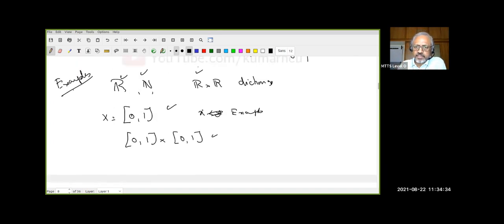Right? Now, do you see what is the difference between R and N with respect to order? How many of you understand the difference between R and N?